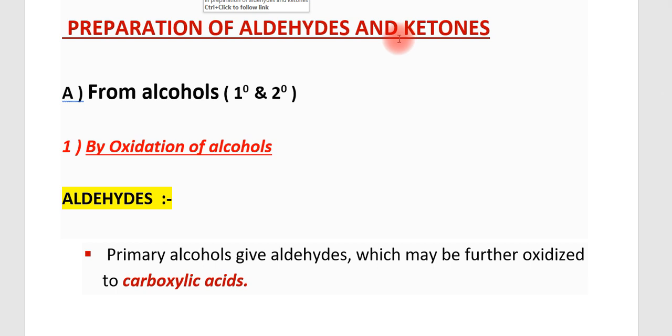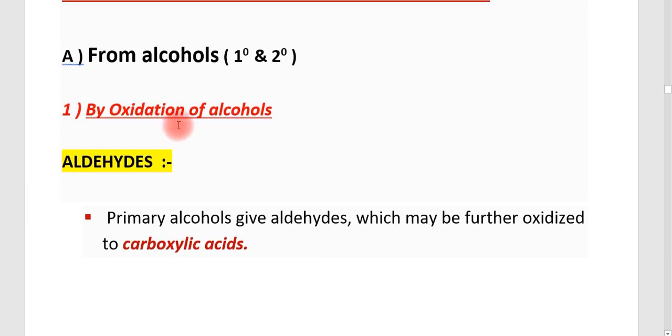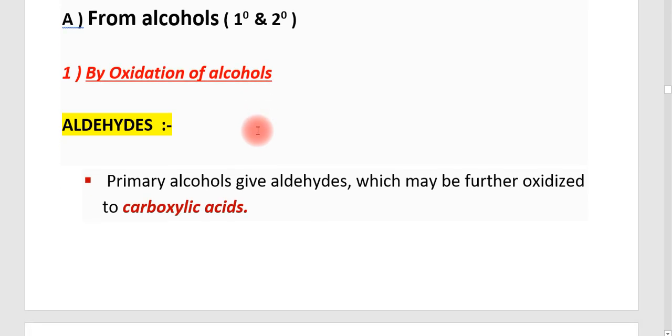That is, preparation of aldehydes and ketones from alcohols by the oxidation of primary alcohols or by dehydrogenation of the primary alcohols. So let us see how the aldehydes and ketones are prepared. The first method is from alcohols. There are primary, secondary and tertiary alcohols. First we are taking oxidation of alcohol. By the oxidation of alcohols we can produce aldehydes and ketones.